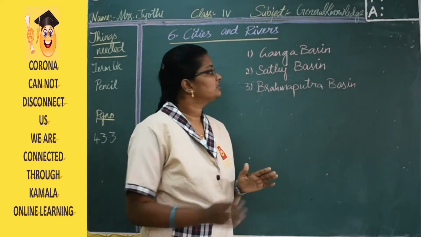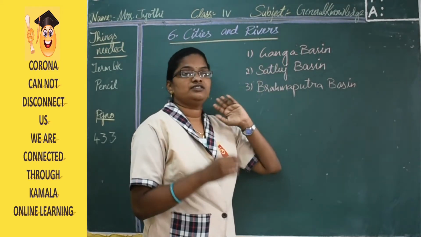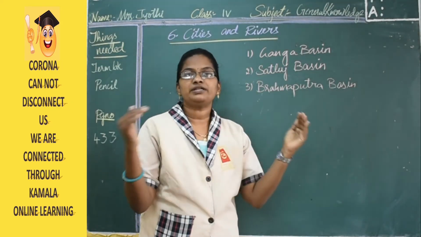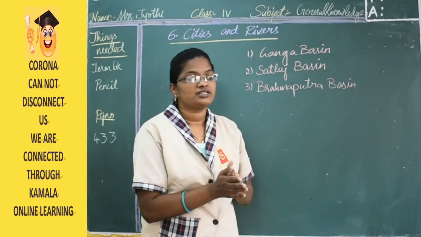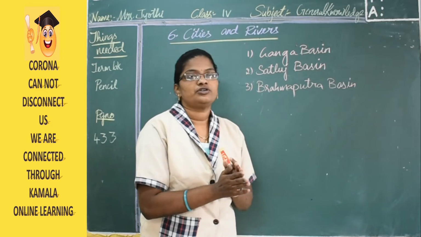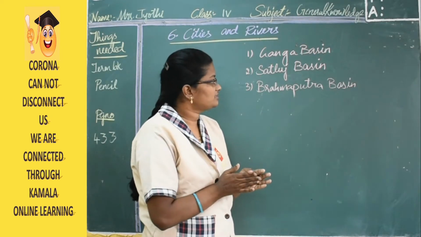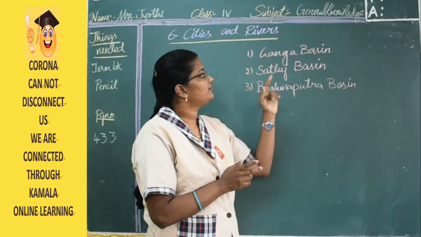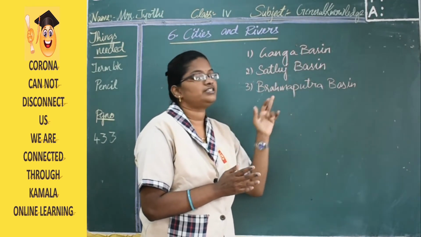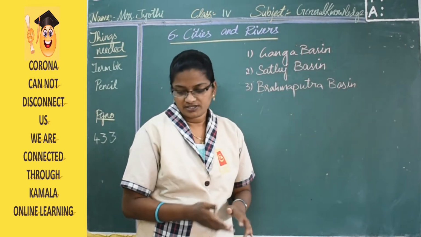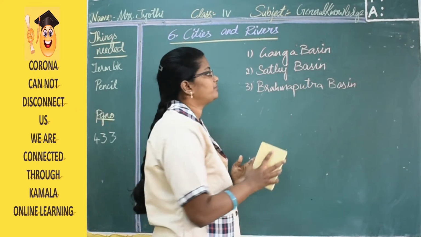If you see here, the Ganga basin river is going to split into parts and again flow into another river. Such huge rivers we call basins. So in total we have 3: Ganga basin, Sutlej basin and Brahmaputra basin. These are the answers for the warm up.